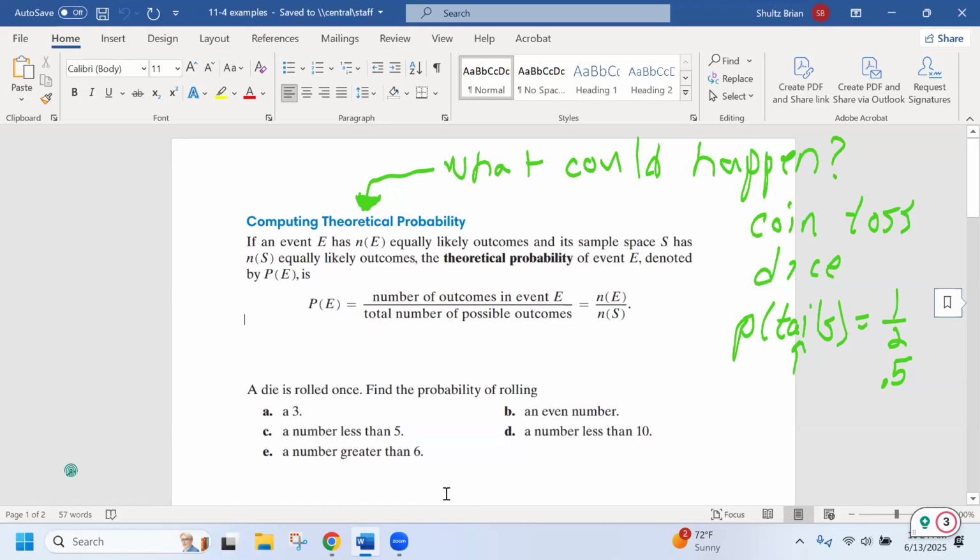What you will hear me talk about numerous times when I'm talking about probability is this statement right here. I always think of probability simplistically as the part over the whole. And the reason why I think about this is because you can always track back to this. The whole is all the things that can happen.